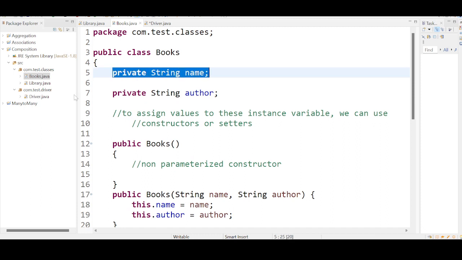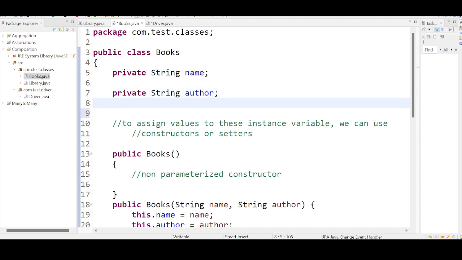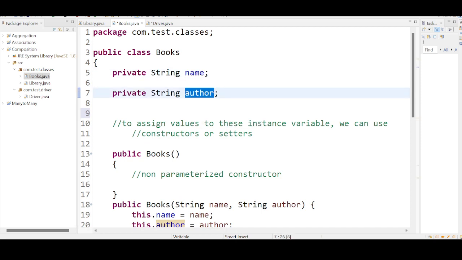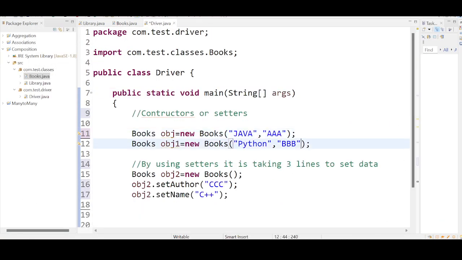The order should be from top to bottom. First it should be name, second it should be author, third it should be any other thing like that. You should ensure that you are maintaining the order. But when you use setters, order maintenance is not necessary. Firstly you can set author, secondly you can set name, no issues. It will store in the exact way. Are you getting this? The advantages of setters.